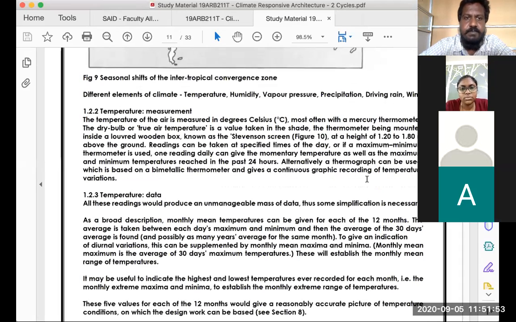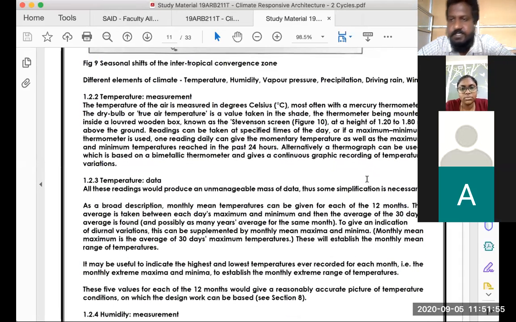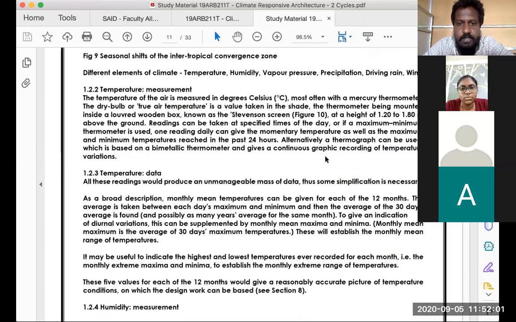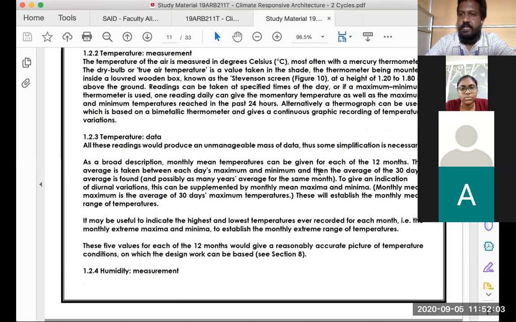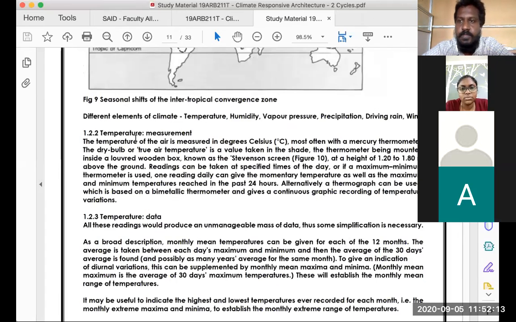For today's content, we'll be going through different elements of climate. You don't really need to go through all this theoretical part. I've summarized and kept a few points. It's just an understanding of what we need to know about a climate: how it's been measured, how it's been cataloged, how it's been put up for reference.